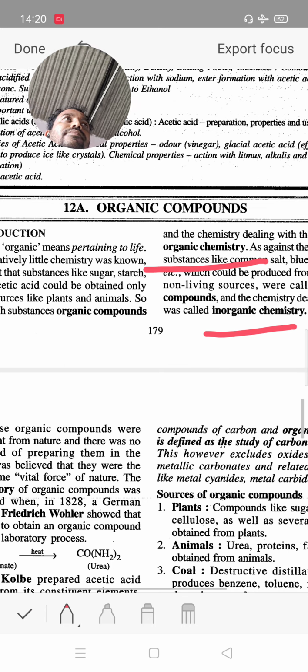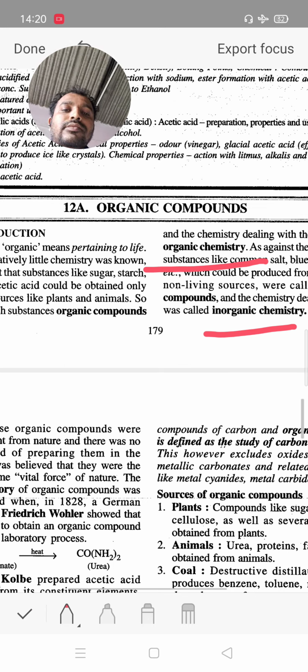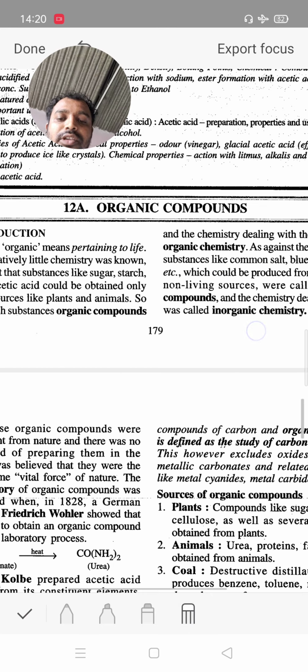Now, the first chapter is organic compounds, the study of carbon compounds, and therefore it is a part of organic chemistry.